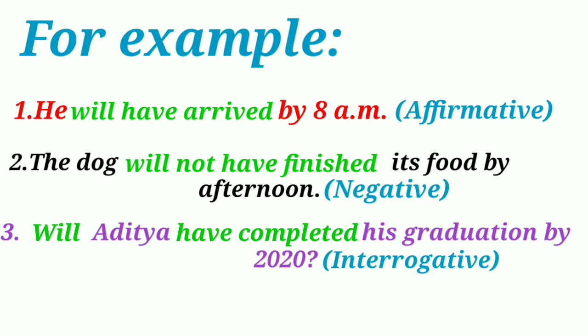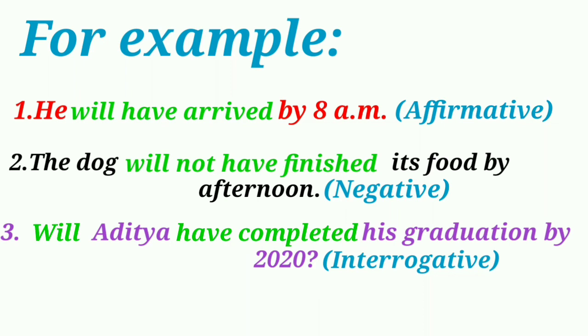For interrogative sentences, we have used will before the subject. Will Aditya have completed his graduation by 2020?